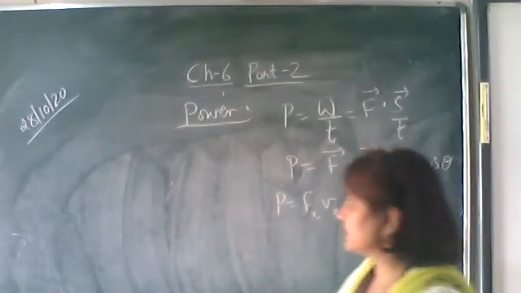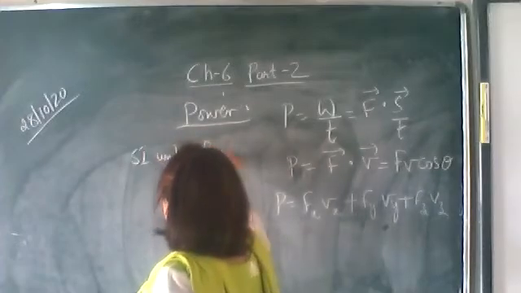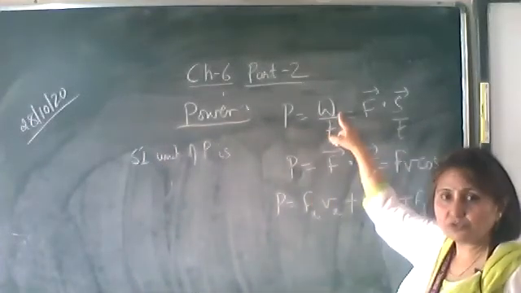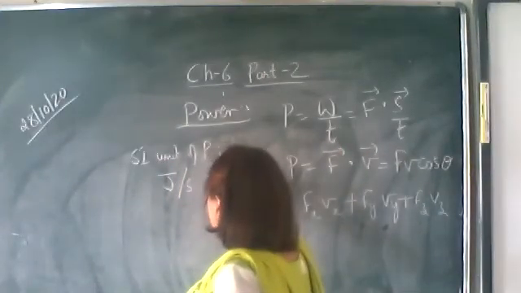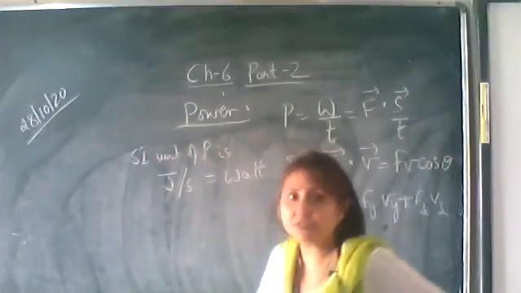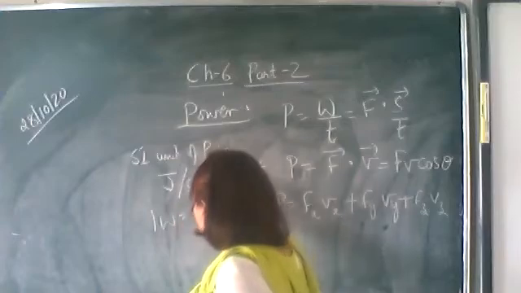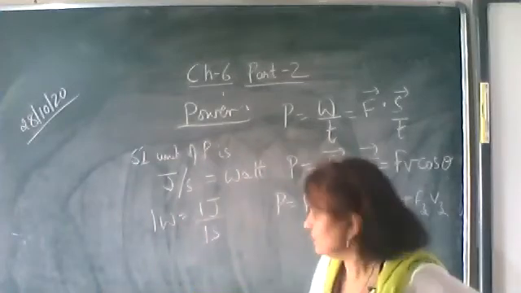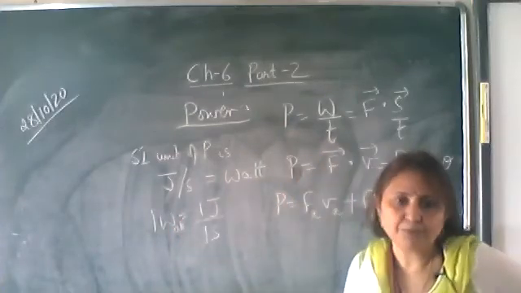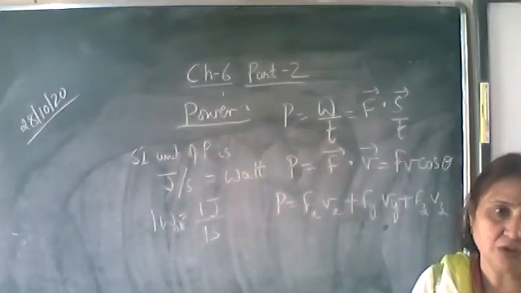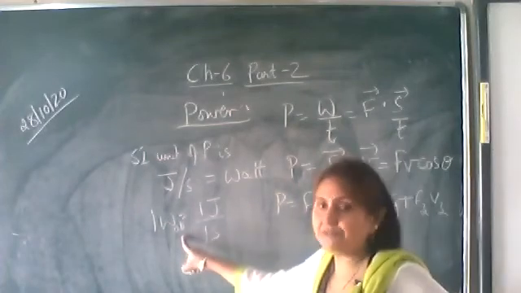Next comes its SI unit. The SI unit of power is joule per second, which is called watt. In order to honor the scientist, its unit is taken as watt. So how can we define 1 watt? 1 watt is 1 joule upon 1 second. This is watt, not work done. That is, if 1 joule of work is done in 1 second, then the power is said to be 1 watt.